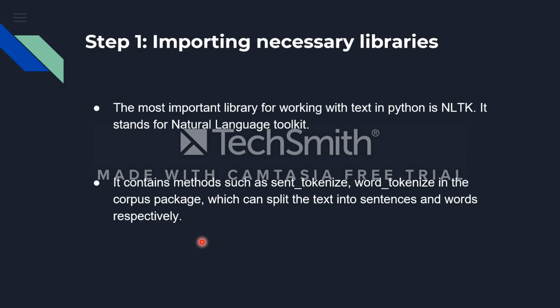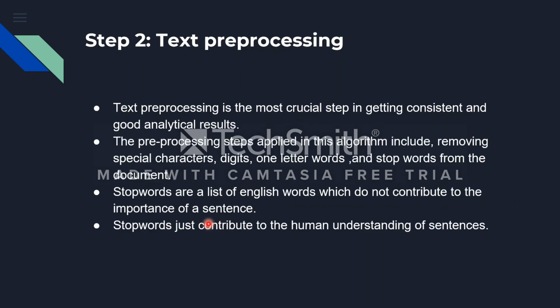There are steps for this. The first step is importing necessary libraries. The most important library for working with text in Python is NLTK. It stands for Natural Language Toolkit. It contains methods such as sent_tokenize and word_tokenize in the corpus package, which can split the text into sentences and words respectively.